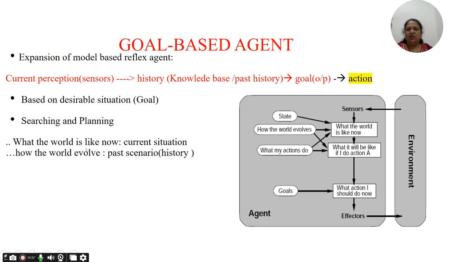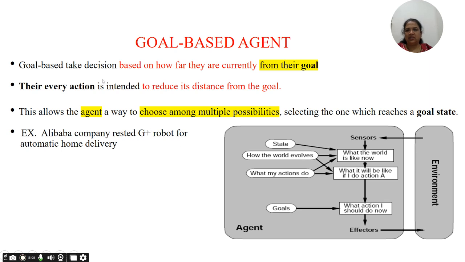So here what the world is like now, that is the current situation, and how the world will evolve, that was the past situation. Both things can be considered by the goal based agent. So this goal based agent takes decisions based on how far they are currently from their goal. That is how their performance can be measured.